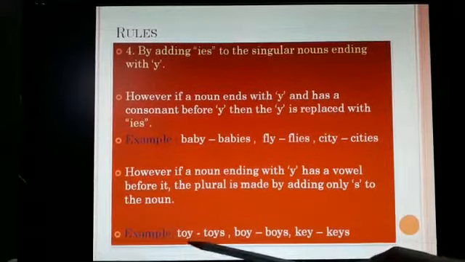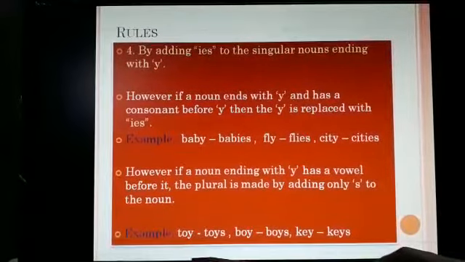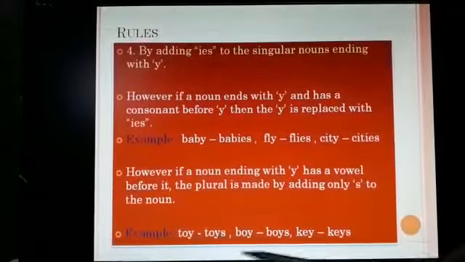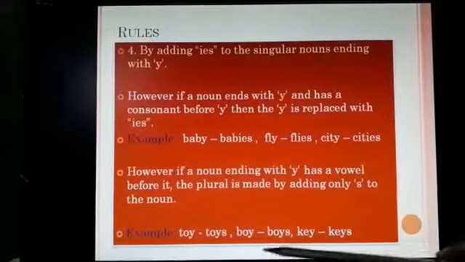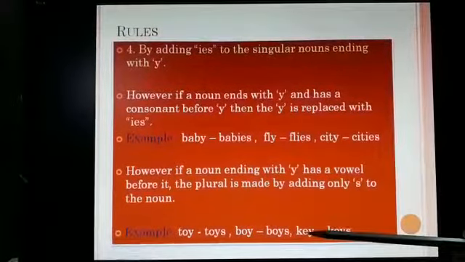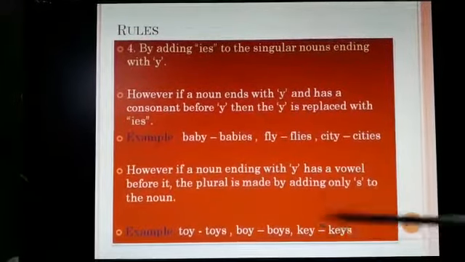For example, toy, T-O. Here the O is the vowel. So it is a toy, toys. Boy, boys. Key, keys. Here also the vowel is E. So these are some of the examples.